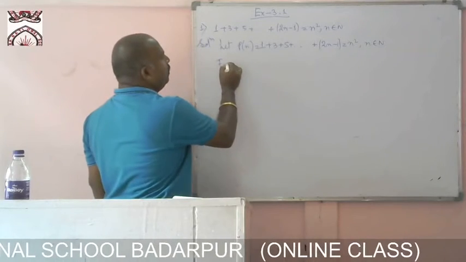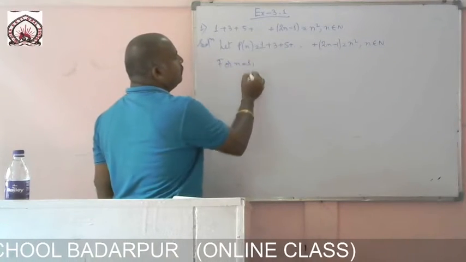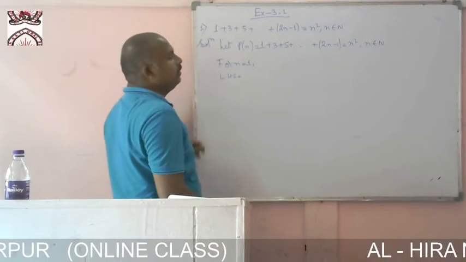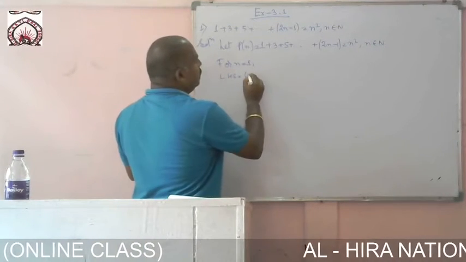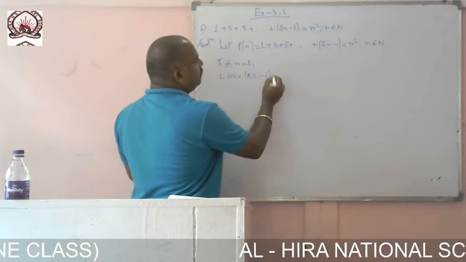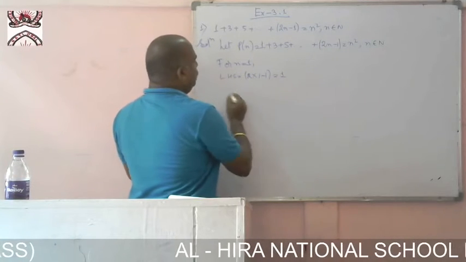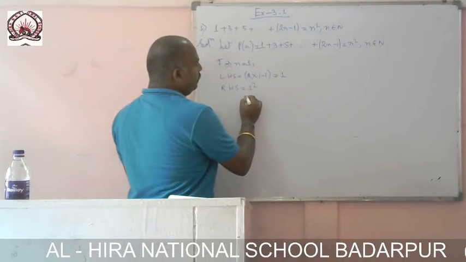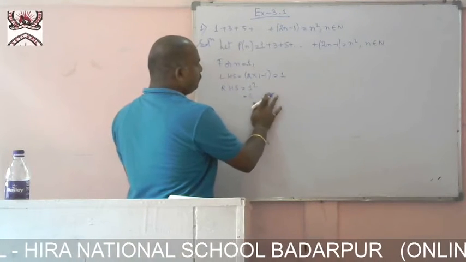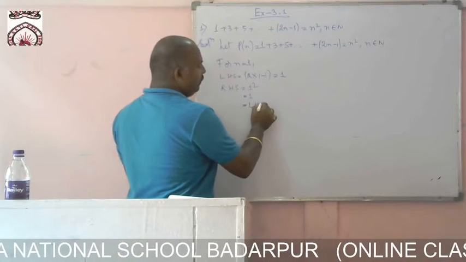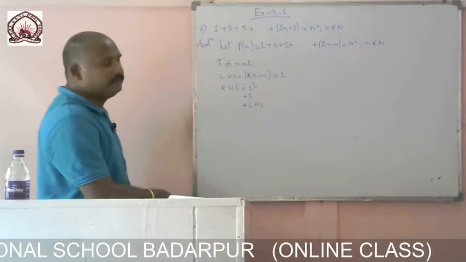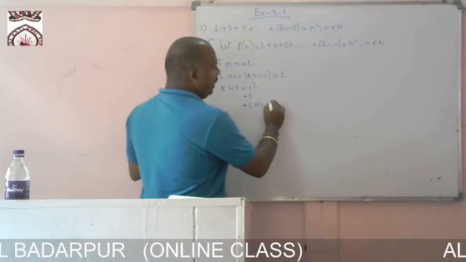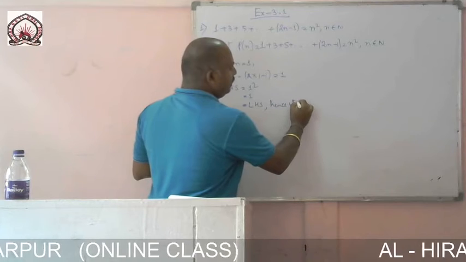Now for n equal to 1, the left hand side, in place of n we put 1, we get 1. Right hand side is 1 square equal to 1, equal to the left hand side. So left hand side equals right hand side, hence it is true.